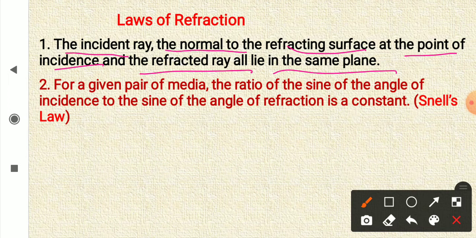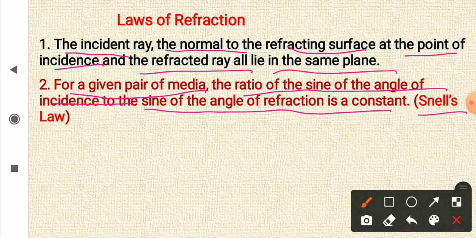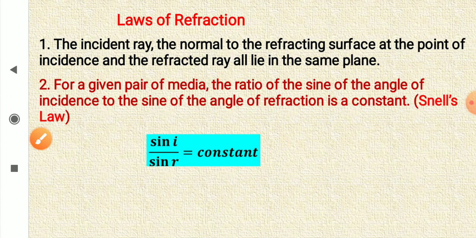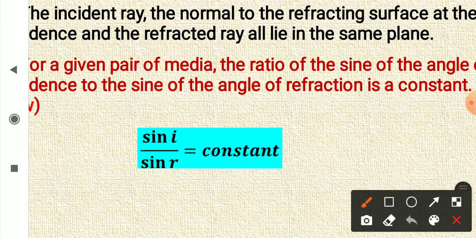And the second one is, for a given pair of media, the ratio of the sine of the angle of incidence, that is sin i, to the sine of the angle of refraction, that is sin r, is constant, and it is also called Snell's law. You have done this Snell's law also. So sin i upon sin r is equal to constant.